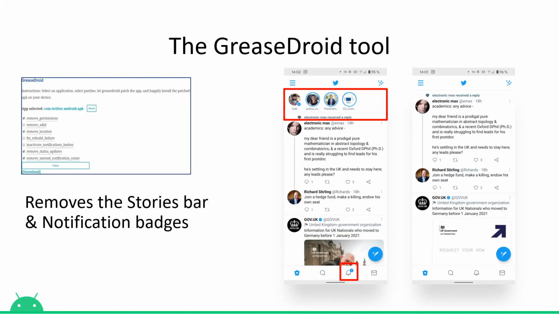We introduce a set of sample patches with a case study of the Twitter app and show that dark patterns can be easily removed. We can see here we can remove the stories bar and notification badges on Twitter.